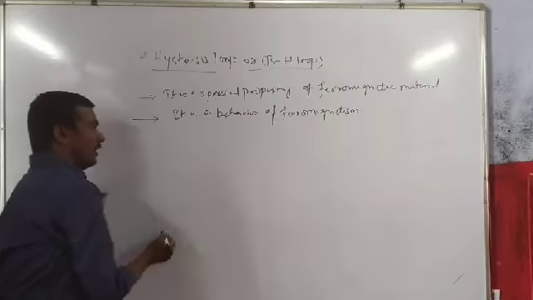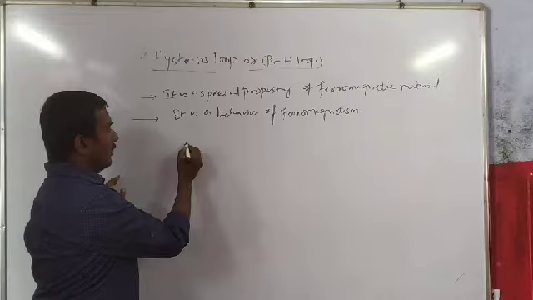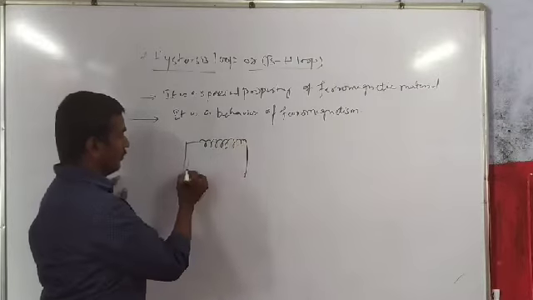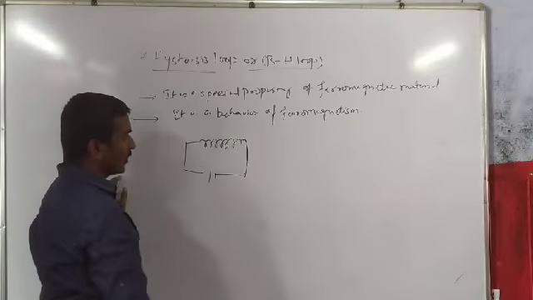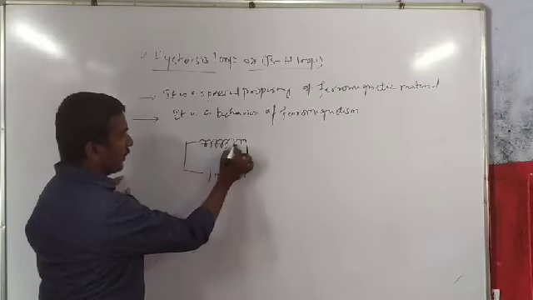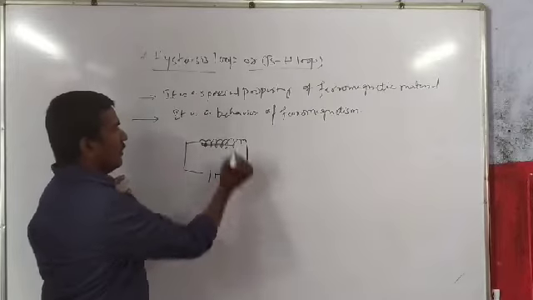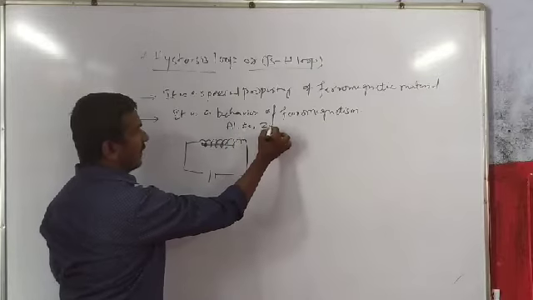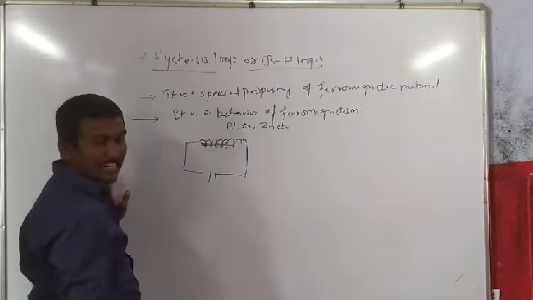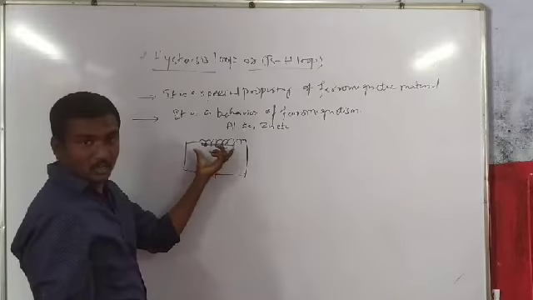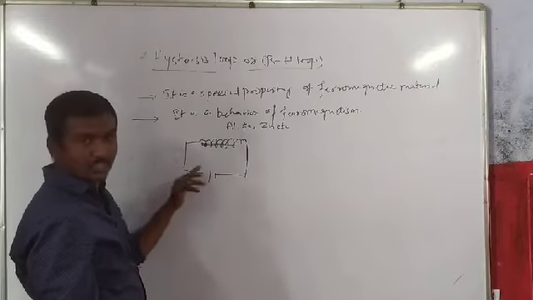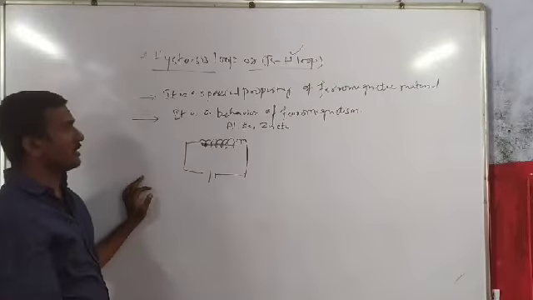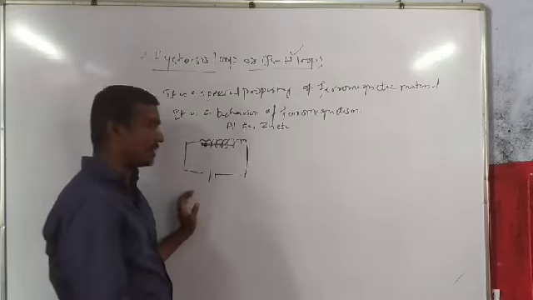By taking a solenoid like this, with multiple turns, n number of turns, positive terminal, negative terminal. In this one you have to keep the ferromagnetic material, such as iron, zinc and so on. These are the ferromagnetic materials. When kept in the solenoid, if you increase the current in the solenoid, we will get the BH loop. What the BH loop gives is a special property of ferromagnetic materials.